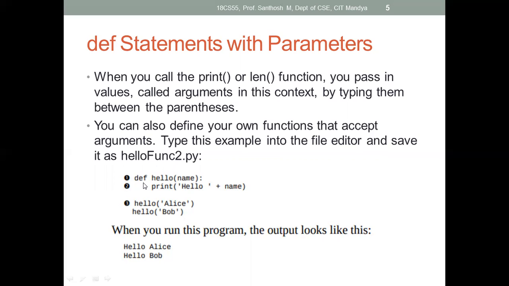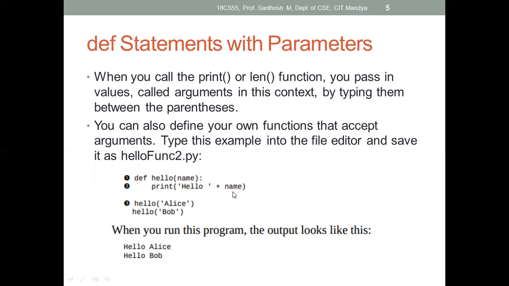See here in this example, so def is the keyword used to define a function, and then hello is the function name. Here we declared one argument called name. So name is an argument. Okay, we declared it. So if you declare a name, for that you need to pass a value in the form of string. So name will accept values in the form of string.